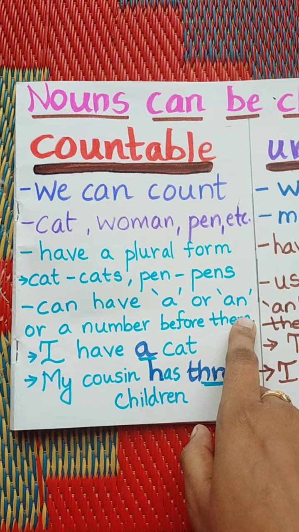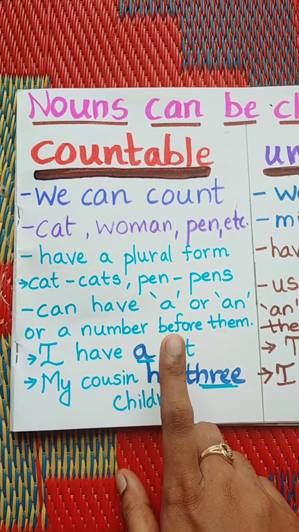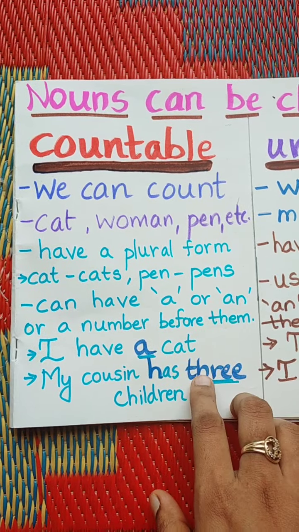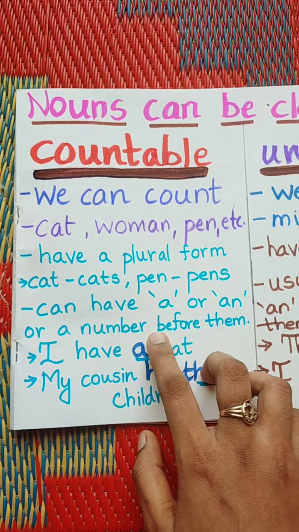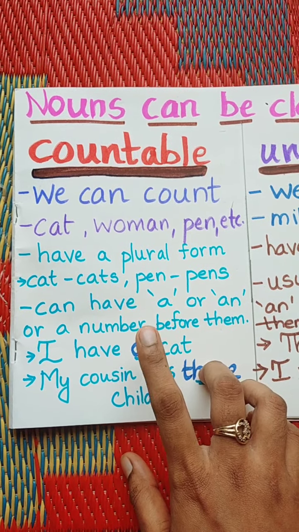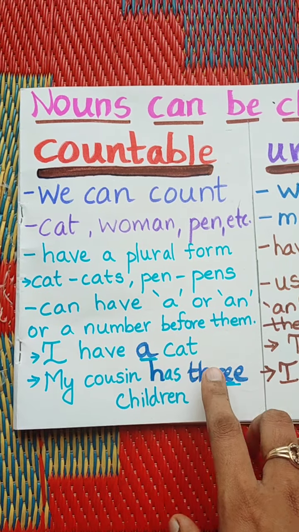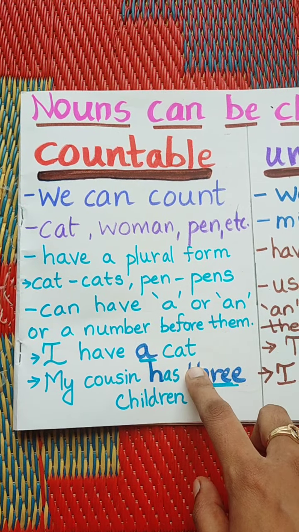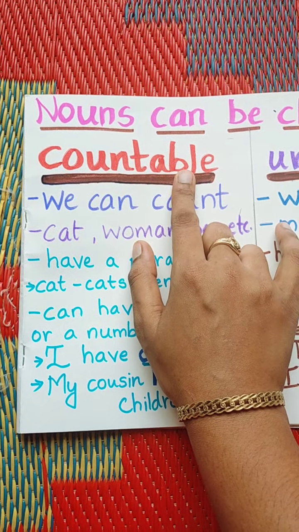If I say I have a cat, so a is an article. We can place an article a or an in front of countable nouns, or we can place any number also.